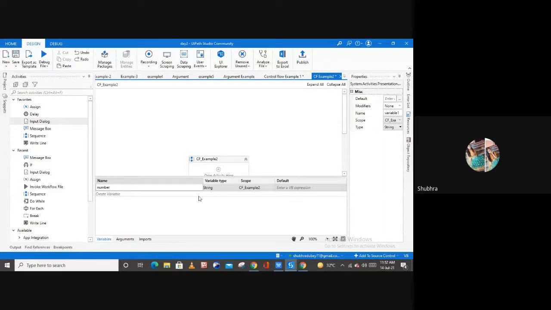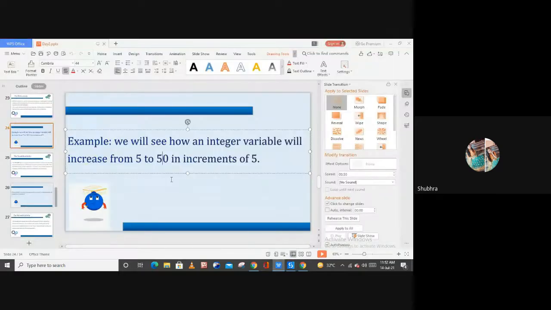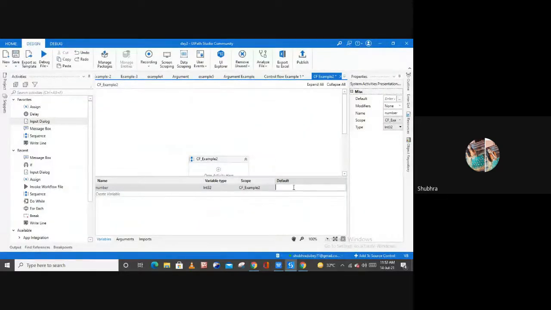I'm renaming my variable as number. Let me change the type of my variable from string to integer. Scope is fine, and here let me simply provide a default value. So in our case, the default value is going to be 50 because we want to print the series up to 50, right? So let me type in a default 50.